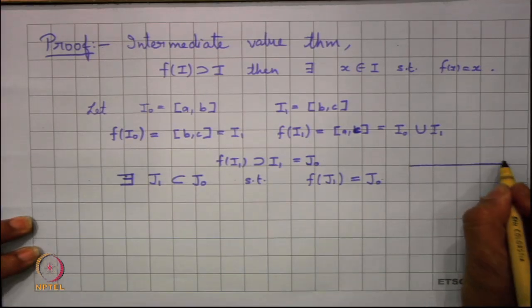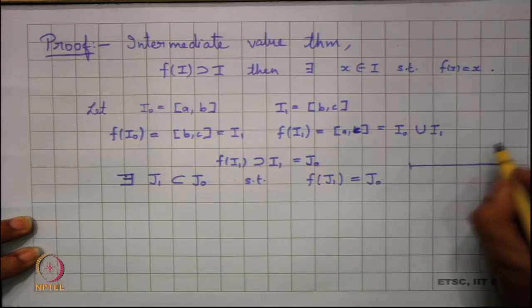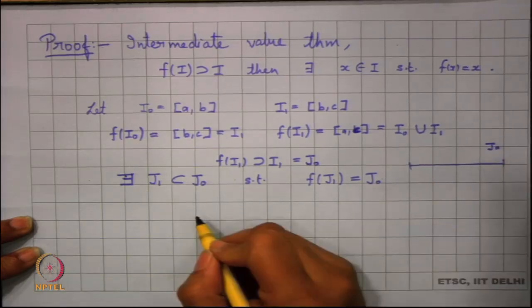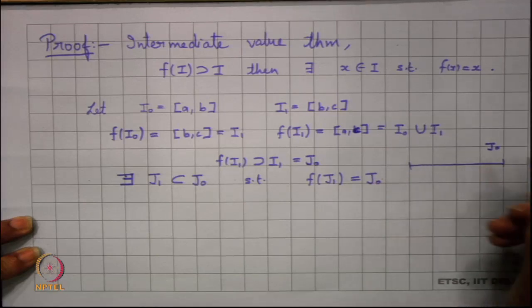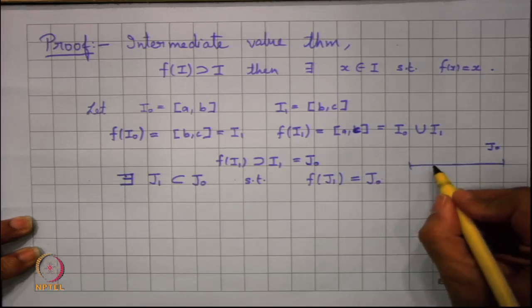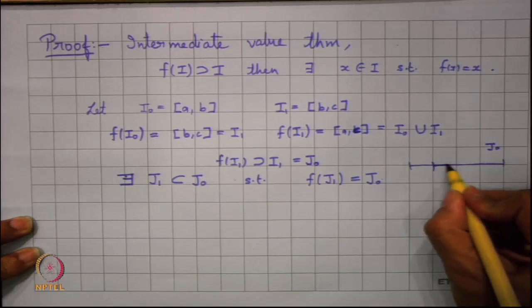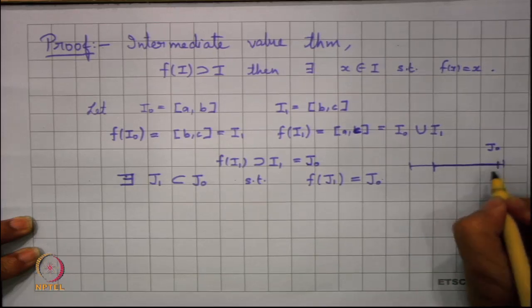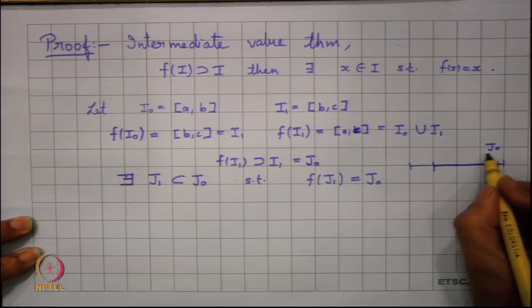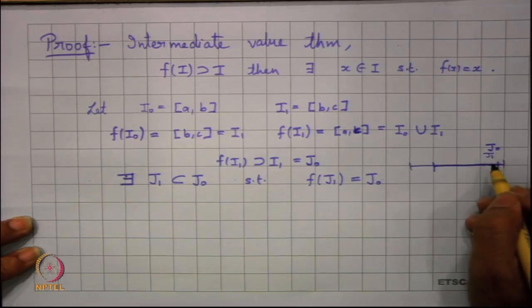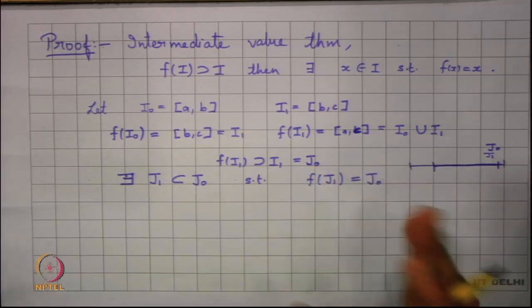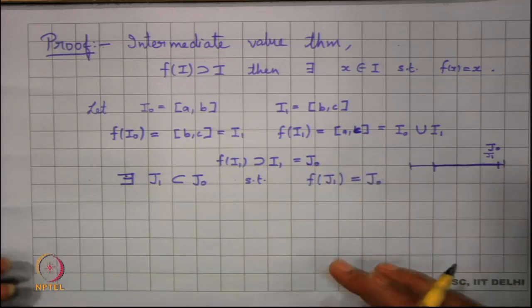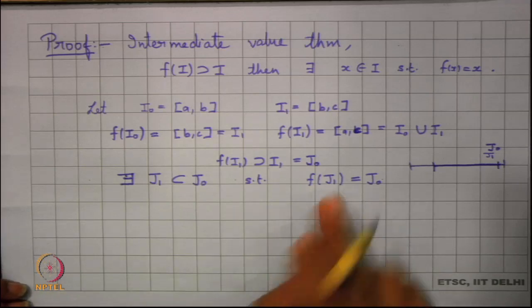So, this is basically my bigger one, my J naught, and within J naught I get some subset here. I do not want to draw that part exactly, but I just want to say that I have a subset here. So, J1, such that J1 is a subset of J naught, but f of J1 is equal to J naught. Now, we look into this J1 further.